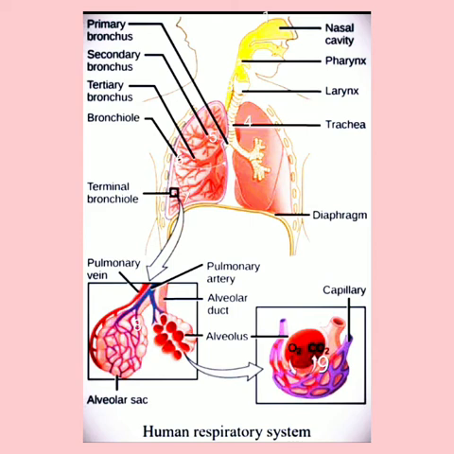The inner surface of the trachea contains mucous membrane which secretes mucus, and cilia. This mucus and cilia help to filter, moisten and warm the incoming air.